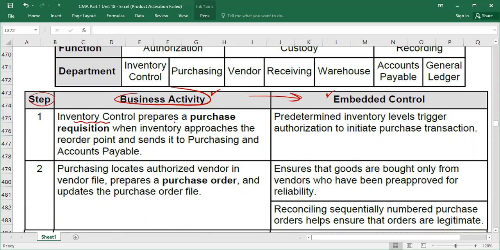Inventory control prepares a purchase requisition when inventory approaches the reorder point and sends it to the purchasing department and to the accounts payable department.